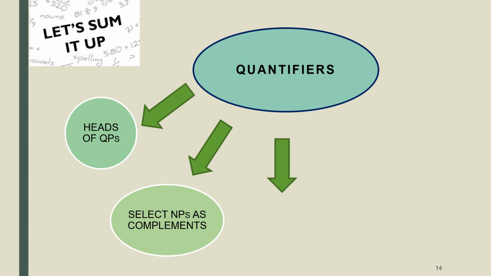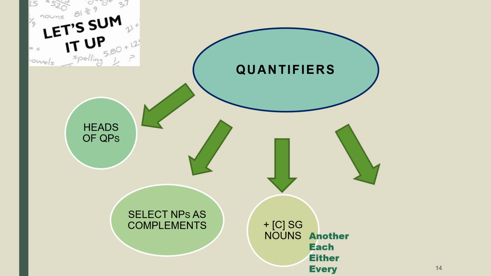Also, bear in mind that quantifiers combine with different types of nouns. Some quantifiers combine with countable singular nouns. This is the case, for example, of the quantifiers another, each, either, and every. Some other quantifiers combine with countable plural nouns. This is the case of all, both, many, and other.